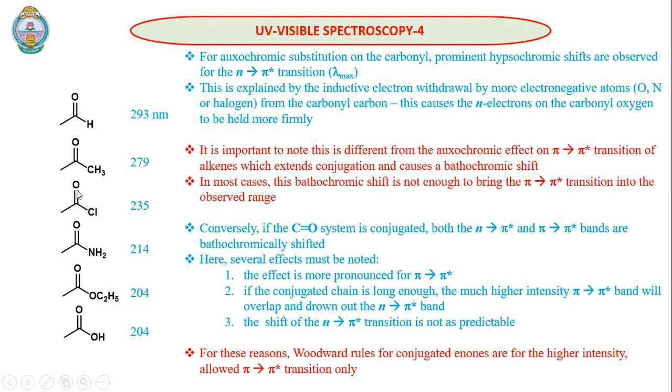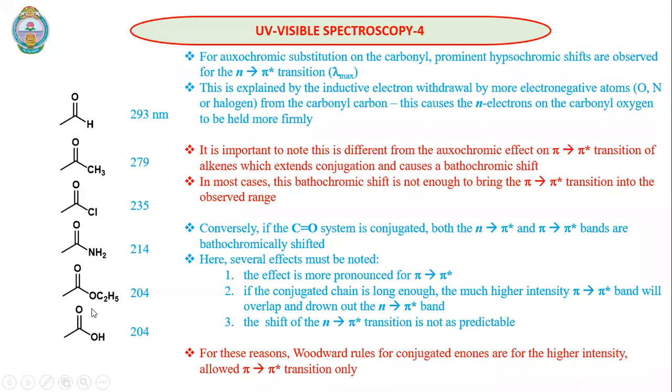The non-bonding electron pair, the n electrons on carbonyl oxygen, are firmly attached to oxygen. Now they are not that easy for n to pi star transition. So due to the presence of more electronegative atoms on the carbonyl group, their n to pi star transitions will increase their energy, or in other words, their wavelength will come down.